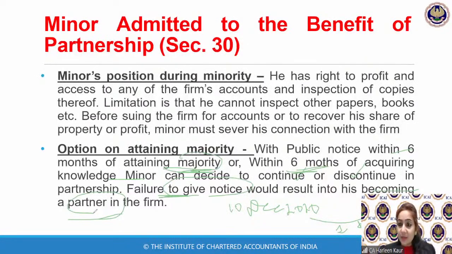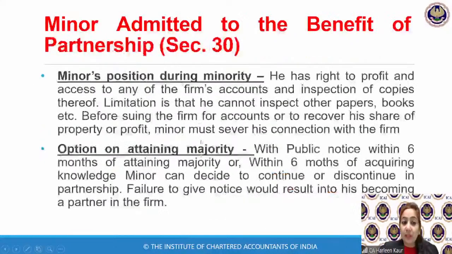Now, ma'am, why is the 6 months notice important? What will happen if he is considered as a partner in the firm? Many things will happen. Once a minor chooses to become a partner, or maybe because he failed to give a notice, he becomes a partner, he becomes personally liable for all the acts of the firm with a retrospective effect. You want to go to the study material? Let's go and understand the meaning of retrospective effect.